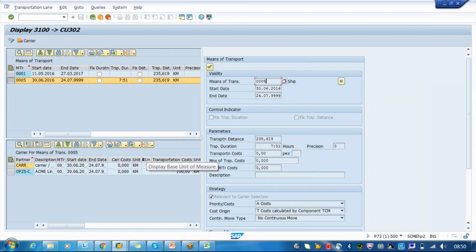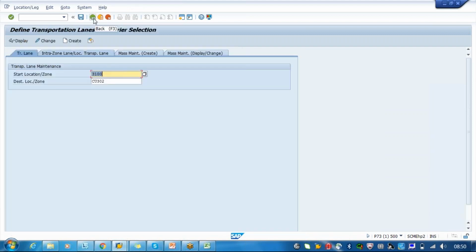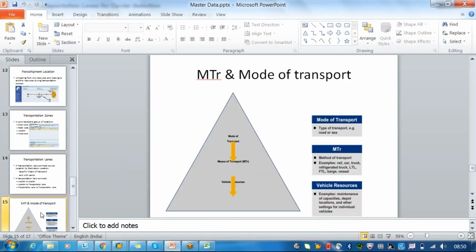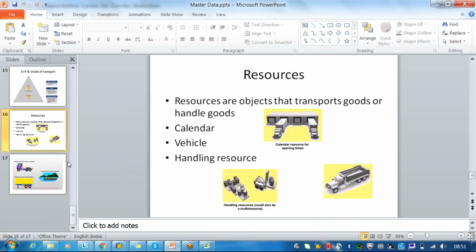Just practice this lane till transportation zone and all. Based on this only, the next topics we are going to cover. So we have means of transportation. I will tell you these definitions, and the resources also. What these resources are, I will tell you.